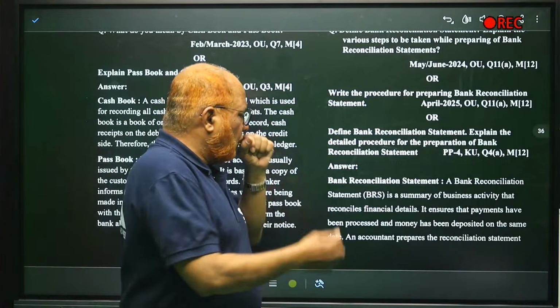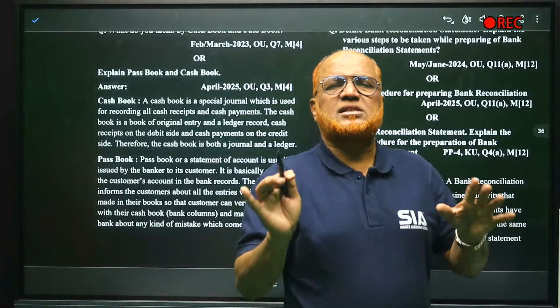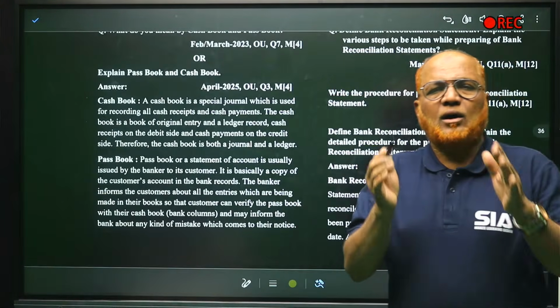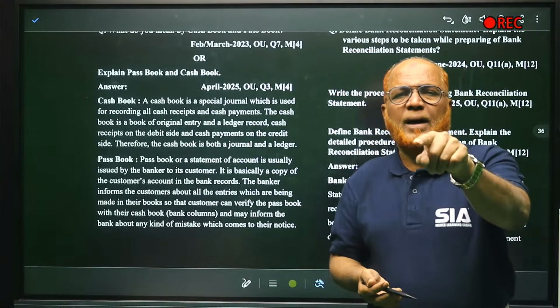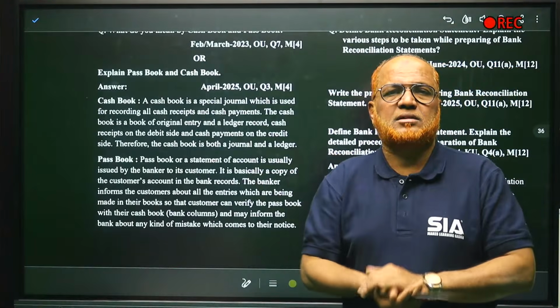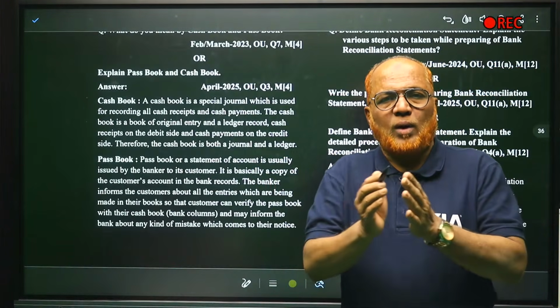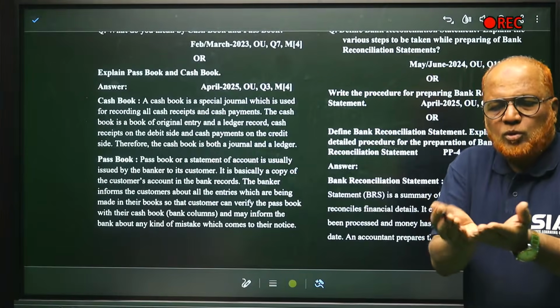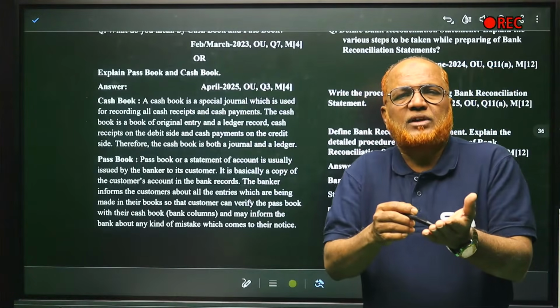Right? Bank reconciliation statement is a statement which is prepared to find out the reason why the bank balance as per cash book and bank balance as per passbook are different. When you open the cash book, your cash balance is showing suppose 50,000.